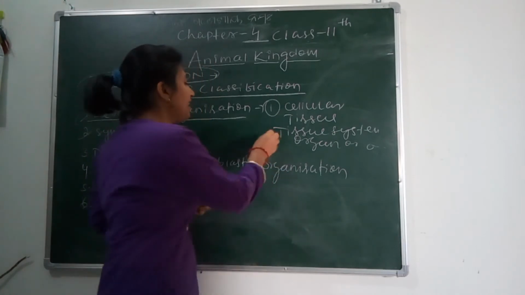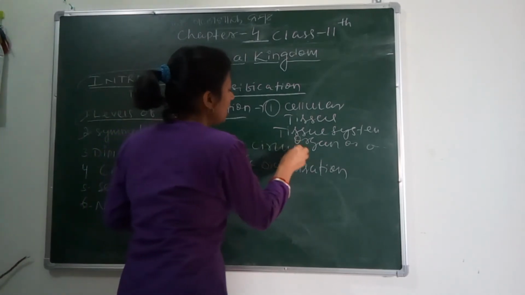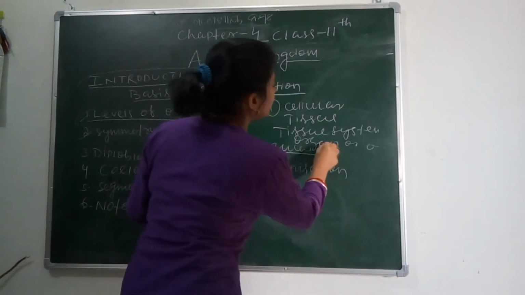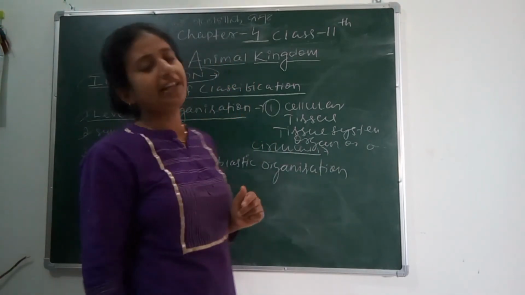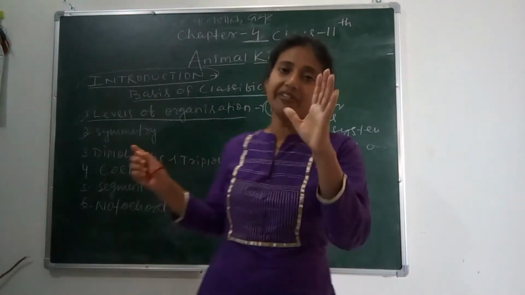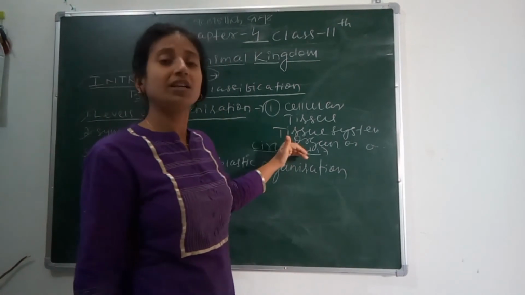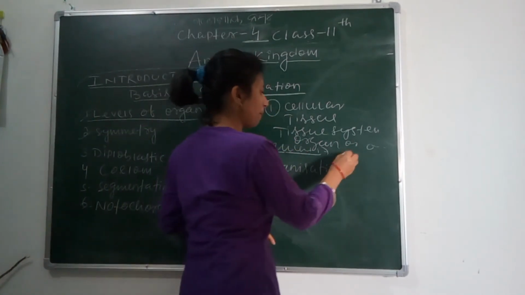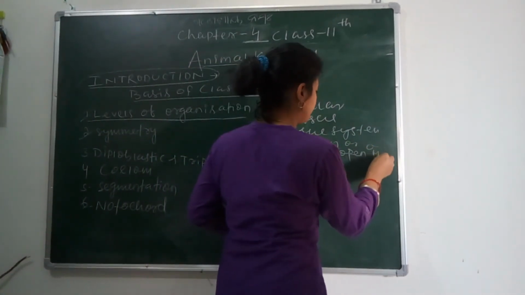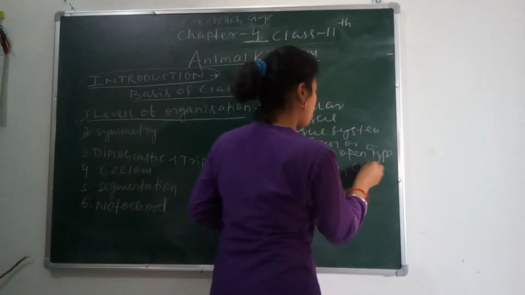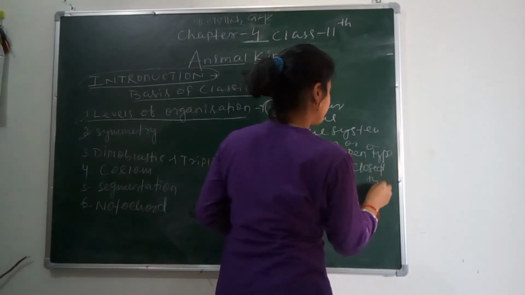Next is circulation. As we know, blood is circulated all along the body in living animals. So here circulation is also of two types. One is open type and another is closed type.